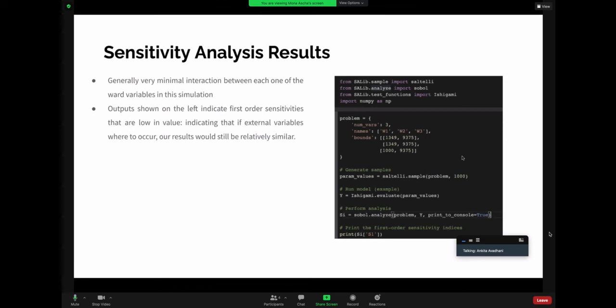What we ended up finding was that there was generally minimal interaction between each of these ward variables in the simulation, meaning that our model is robust and that these numbers actually reflect proper vaccine distribution even if external events were to occur that were out of our control. We can also see the output on the right shows first order sensitivities that are low in value, also indicating that if external variables were to occur, our results would still be relatively similar to what we produced earlier. And we can move on to the next slide to see more.